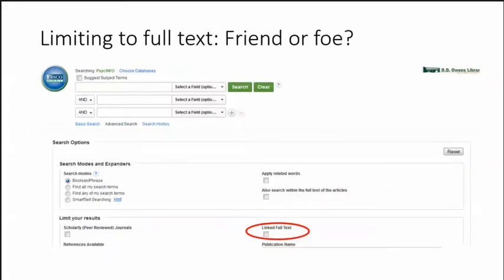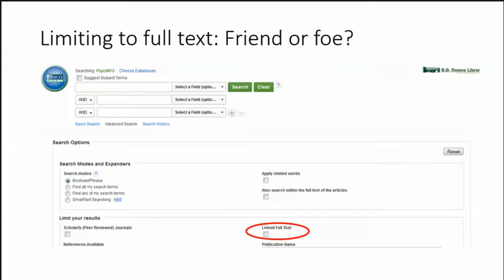You might have noticed that the search options include a checkbox to limit results to those that can be linked to full text. That can be a helpful option, but can also lead us astray. It can be helpful for projects like ours when we have a fairly limited scope and limited time. It obviously allows for instant access. But, as you may have gathered from the fact I explained how to find the full text, it's not always available, and sometimes it's available but not in a way that's recognized by this limiter. Those are the ones that we could find using the article linker, or the DOI.